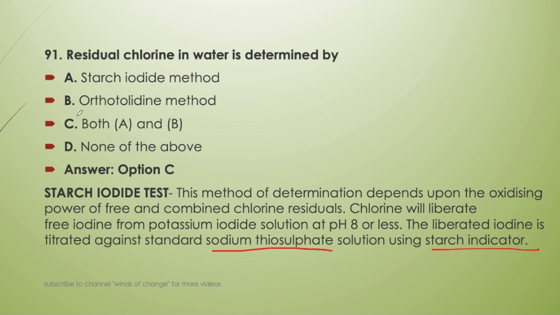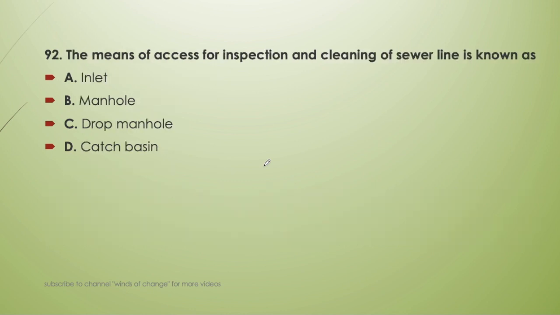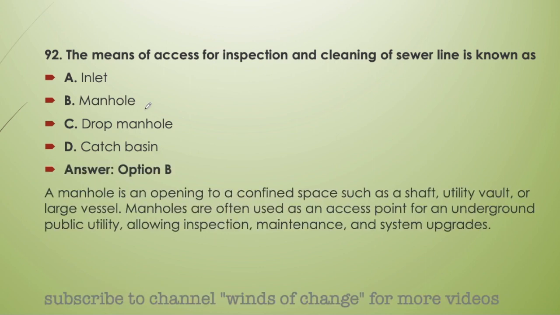So through this we will determine the residual chlorine. Next question. The means of access for inspection and cleaning of sewer line is known as inlet, manhole, drop manhole, or catch basin. So the means of access for inspection and cleaning of sewer, very easy question, it is called manhole. Okay, that is option B is the correct.